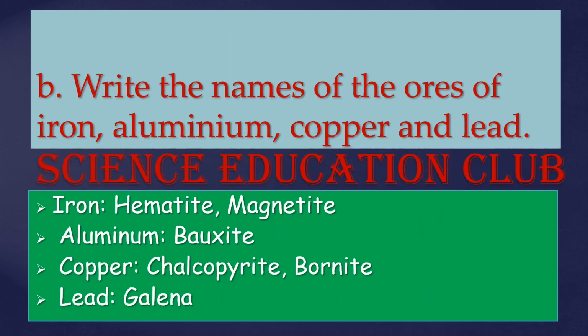Write the names of the ores of iron, aluminium, copper and lead. Iron: hematite, magnetite. Aluminium: bauxite. Copper: chalcopyrite, bornite. Lead: galena.